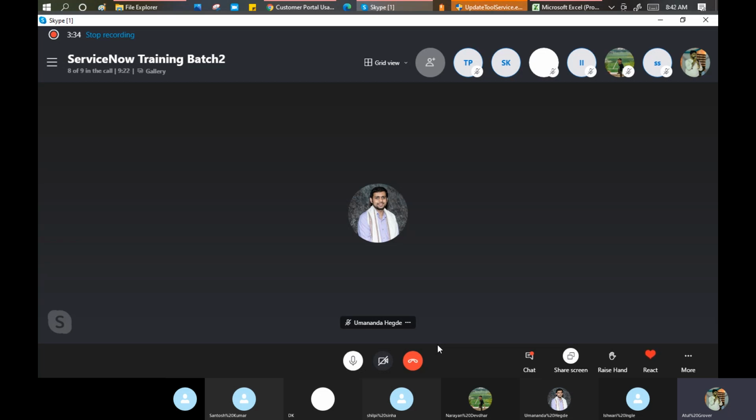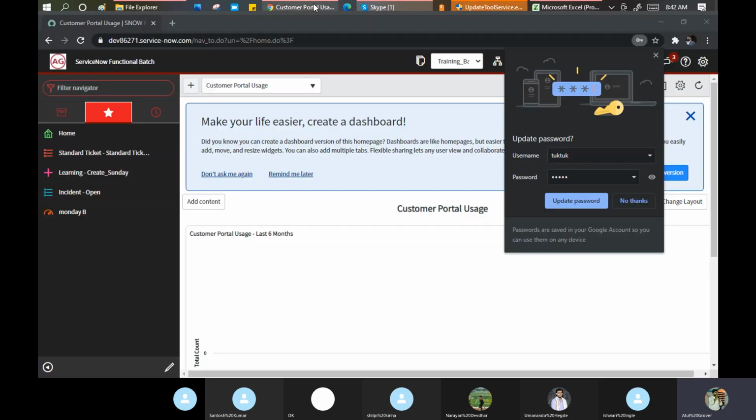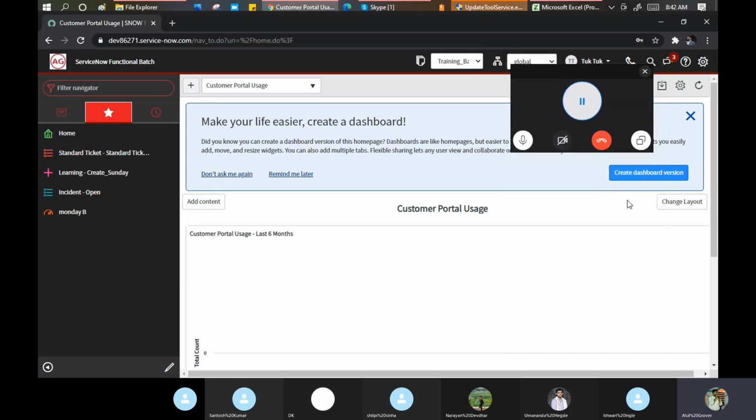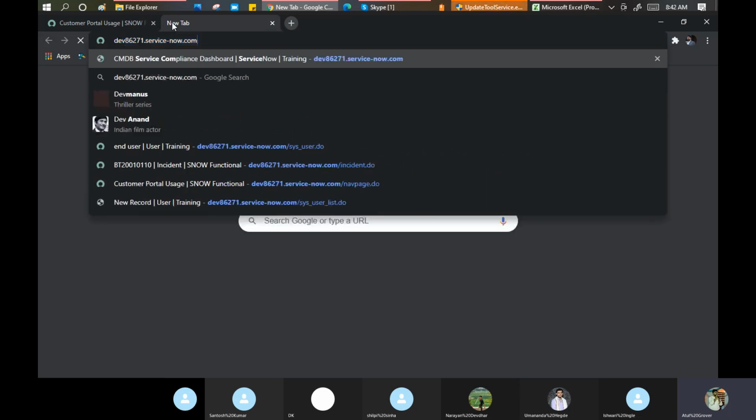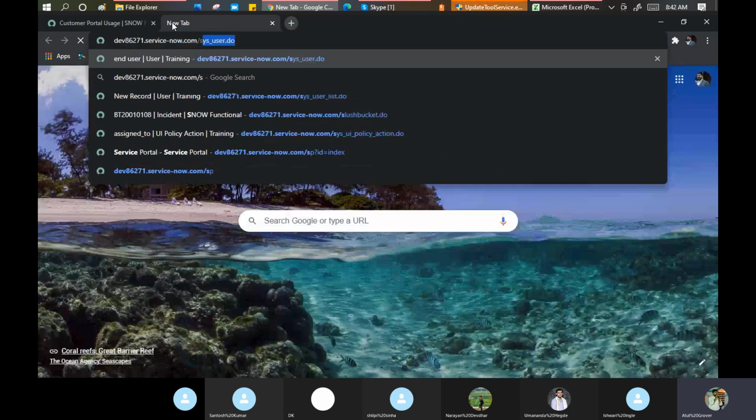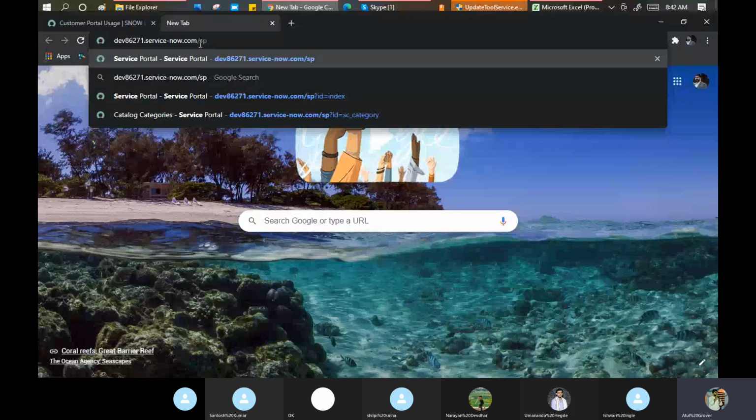Now the second point comes: how does it look in ServiceNow, because we always want to see it in practical format. So the shortcut generally people follow here is I open my instance in another tab and just put /sp. SP stands for service portal.